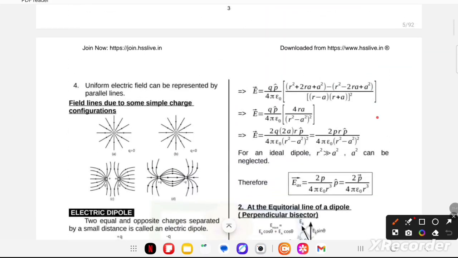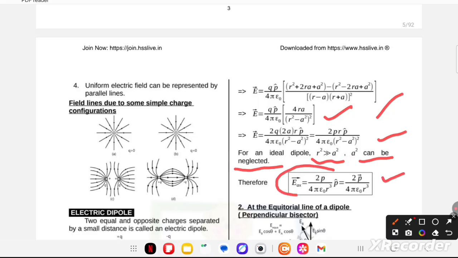After calculation you can get E is equal to qp upon 4 pi epsilon naught in bracket 4ra upon (r square minus a square) whole square, which is equal to 2q into 2a r p upon 4 pi epsilon naught (r square minus a square) whole square. For an ideal dipole, r square is much greater than a square, so a square can be neglected. Therefore, E axial is equal to 2p upon 4 pi epsilon r cube p cap.